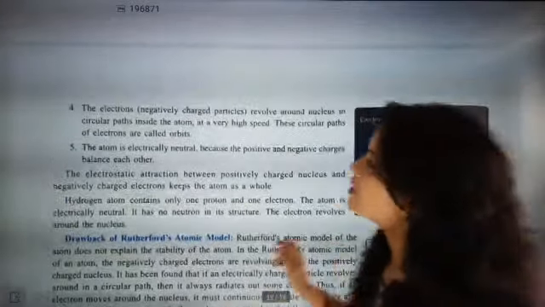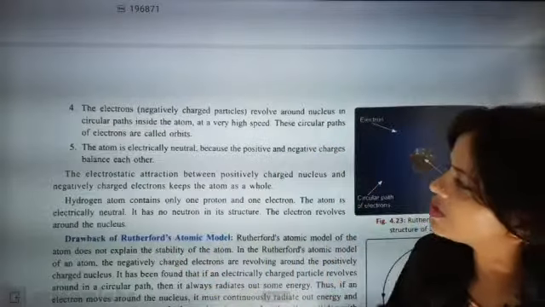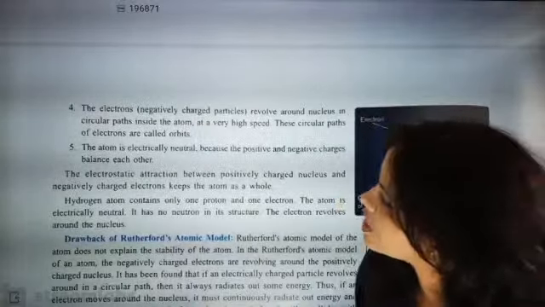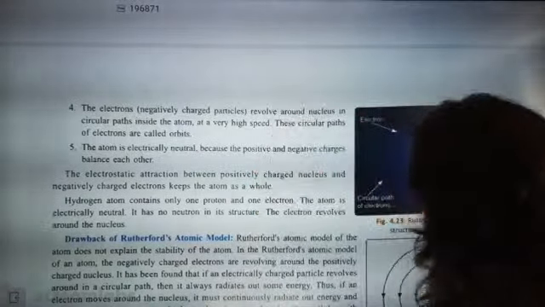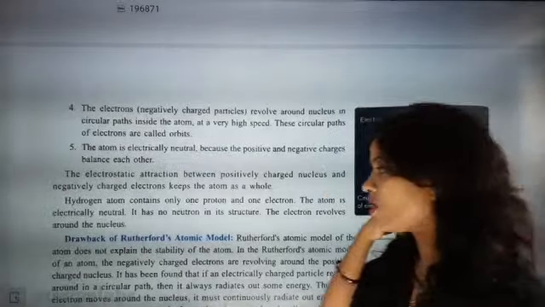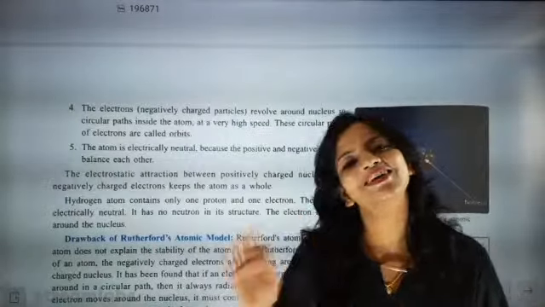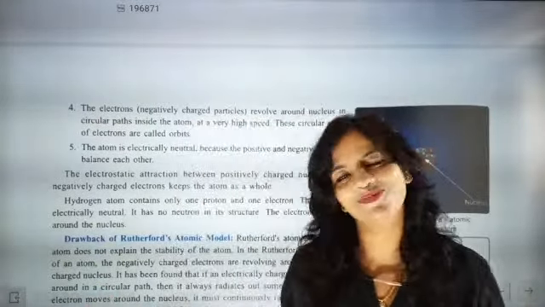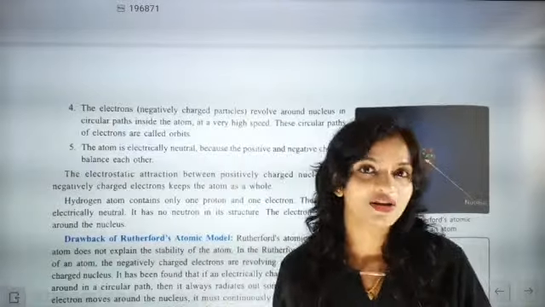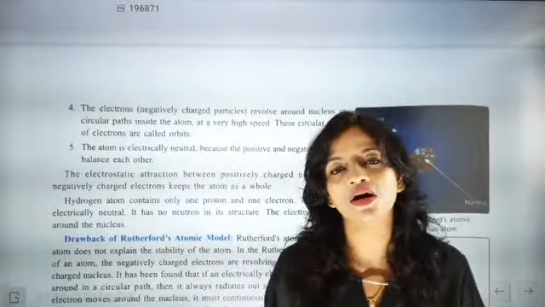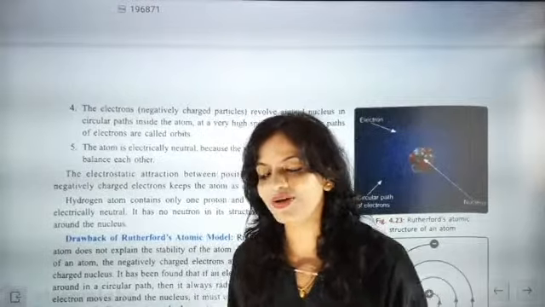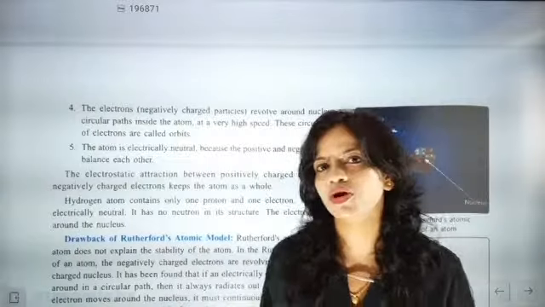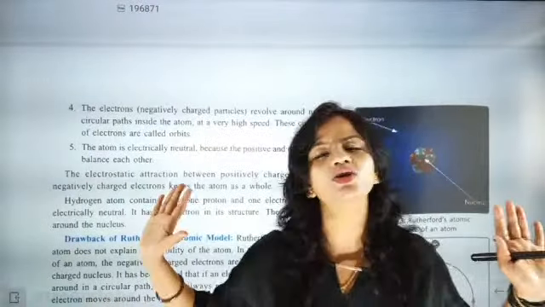Now the next point is, the electrons revolve around the nucleus in circular orbits inside the atom at a very high speed. This circular path of electrons is called an orbit. So definitely Rutherford talked about orbits. The most important thing is that Rutherford was the one who talked about orbits. Poor Rutherford, he could have got that recognition, but only one structural drawing proved him wrong, though Rutherford said everything else correctly.